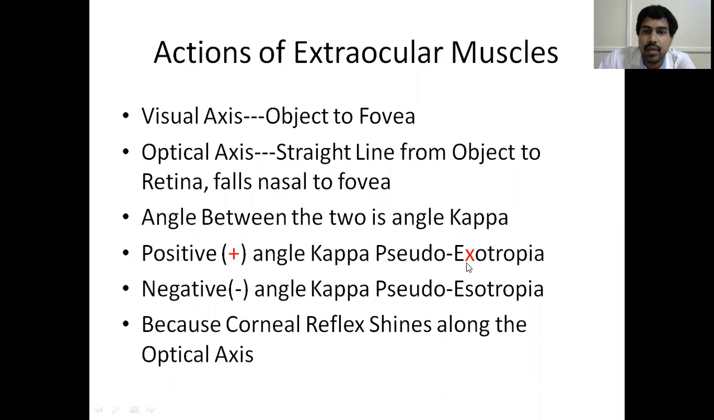So you will tick mark pseudoexotropia. How to remember? Here there is a plus. If you tilt the plus, it will become X. So like that you remember that positive angle kappa is seen in pseudoexotropia, negative angle kappa is seen in pseudoesotropia. How it happens and why it happens is a little difficult for you at this level. We can discuss it later on.